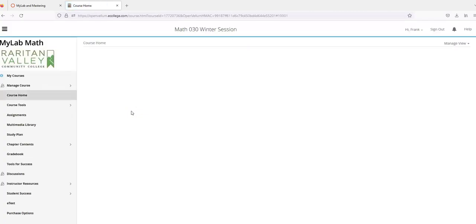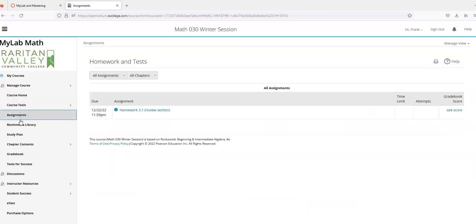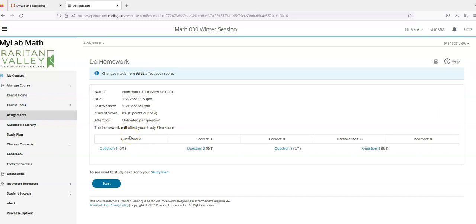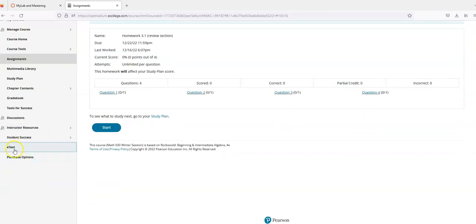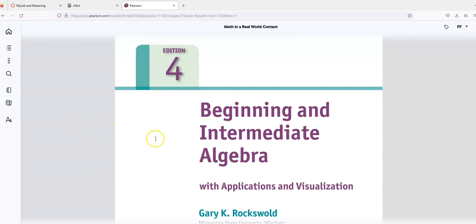So if you open My Lab and Mastering, once it's linked, then you'll see the My Math Lab side of things. And you can always go into assignments and pull up that assignment list. Right now, this is the only one that's open for me for demonstration purposes, but once the beginning of the course comes, you'll see them all listed, and then you can open up the assignments and do them there directly. So if the questions were getting small by having like windows inside of windows, you can always go into My Math Lab directly. The other thing too is there's an e-text down here. So if you open up the e-text, it makes you click through a couple of times, and then it opens up a copy of the book, right? That's what the paper book would look like.